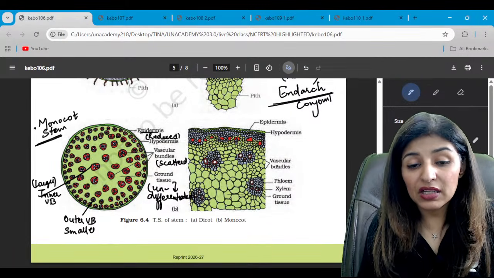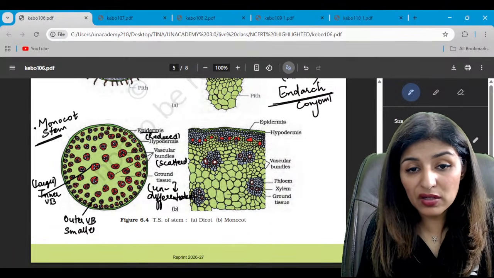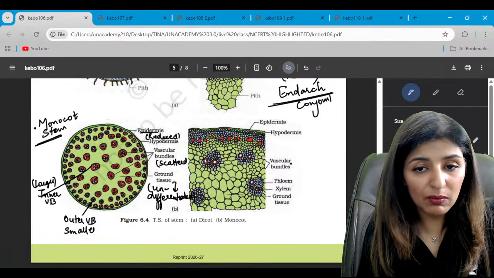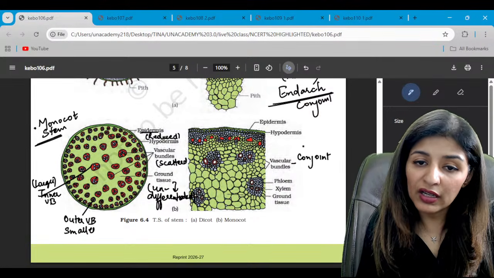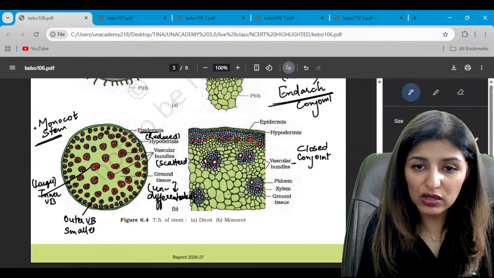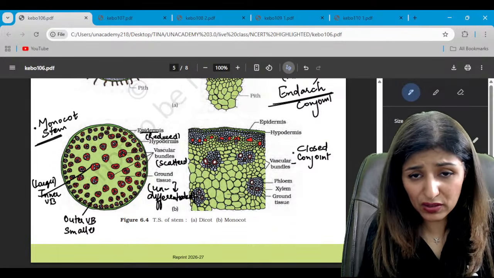Are we clear? Now see the detailed structure. Again the vascular bundle. Since xylem and phloem are in the same bundle, hence it is conjoint. Because it is monocot, it has to be closed. Monocots show closed vascular bundles.